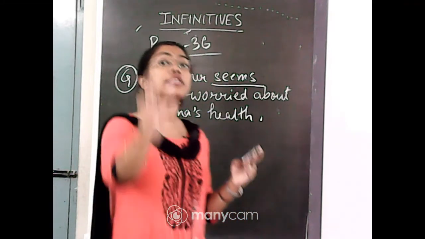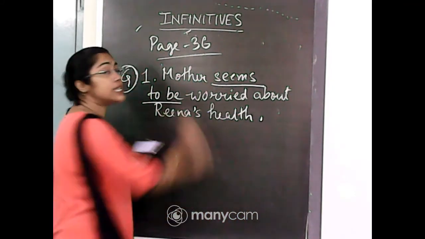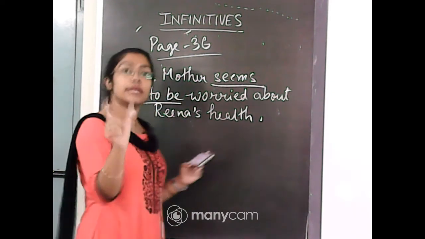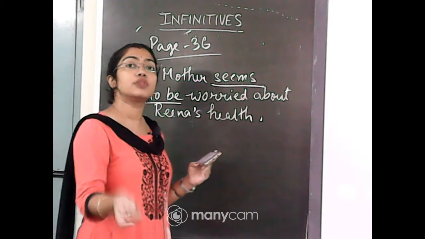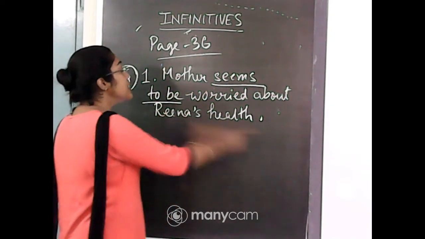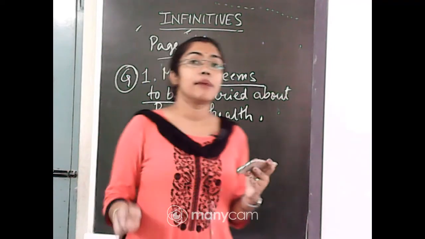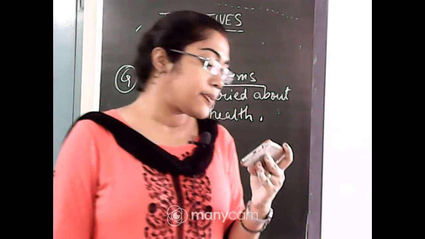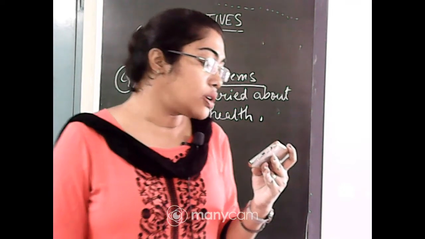So, converting the word is, I am making it be. To be. Be is the be verb. So, I am just converting it into the base form, that is be. Be worried about Rina's health. The meaning is same, but I am using the word seem here. Next, Rohan is a good footballer.